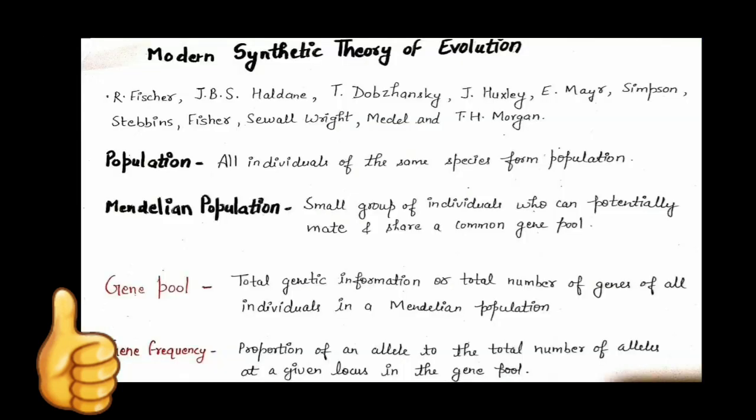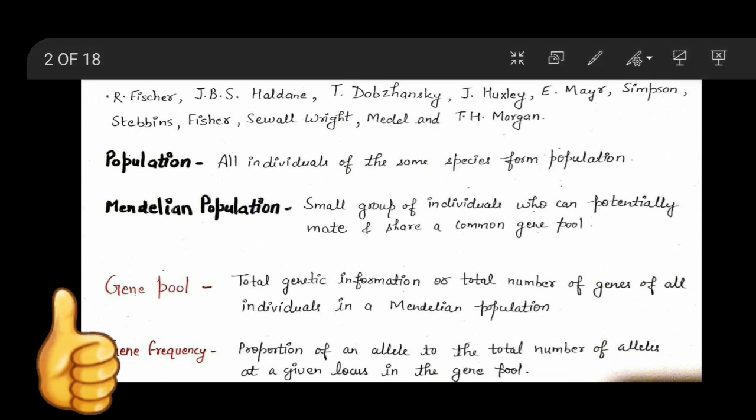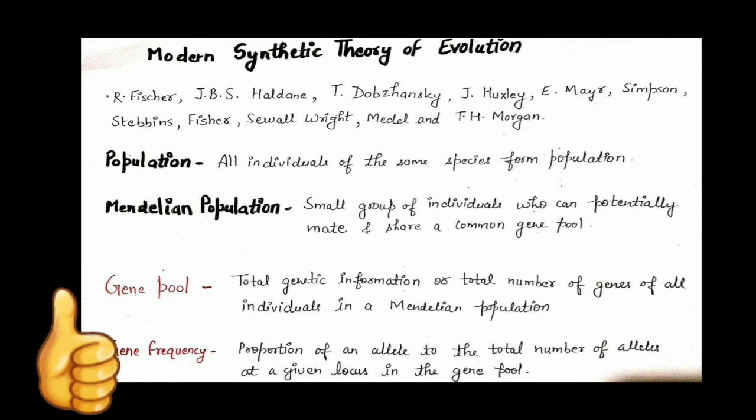Hello, my dear students, and today's topic is the modern synthetic theory of evolution. So, what does modern synthetic theory of evolution mean? It means a new theory is proposed, and this theory is a combination of previous theories. Before this theory, a number of theories were proposed by different scientists to explain evolution.